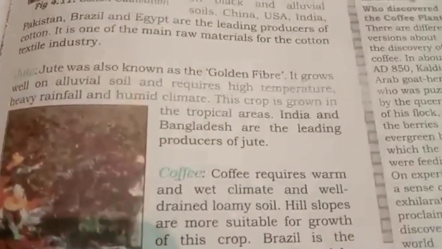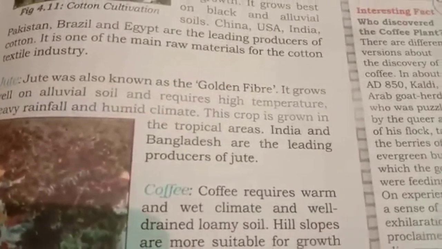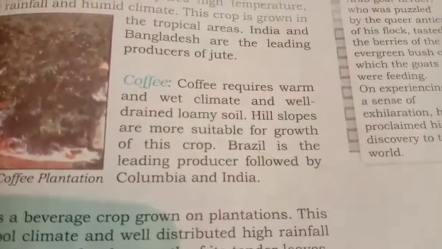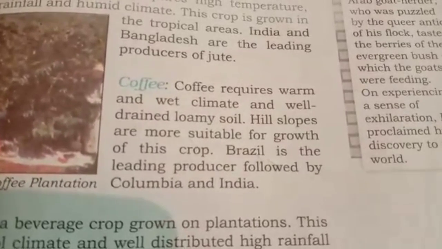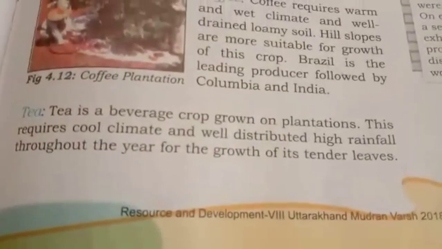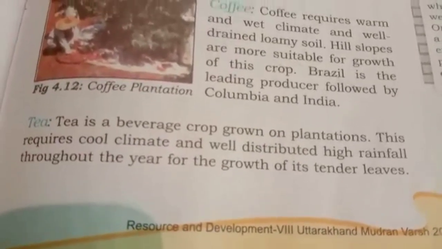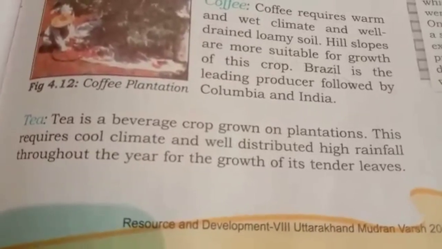Now we come to jute. Jute requires high temperature and high rainfall. It grows well in alluvial soil. Now we come to coffee. Coffee requires high temperature and high rainfall and well-drained loamy soil. Now we come to tea. Tea requires cool climate and well-distributed rainfall throughout the year. It needs well-drained loamy soil with gentle slope.